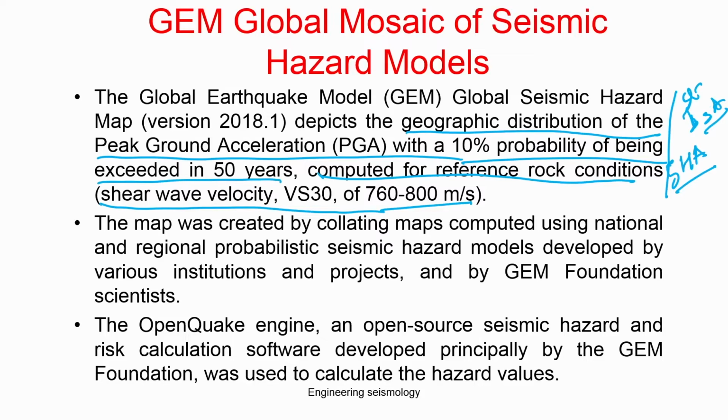The map was created by collecting maps computed using the national and international probabilistic seismic models developed by the various institutes and projects by GEM Foundation scientists. The group of people talked to each country who are working in this area. The OpenQuake engine, an open source seismic hazard and risk calculation software developed principally by the GEM Foundation, was used to calculate hazard values at all the places.